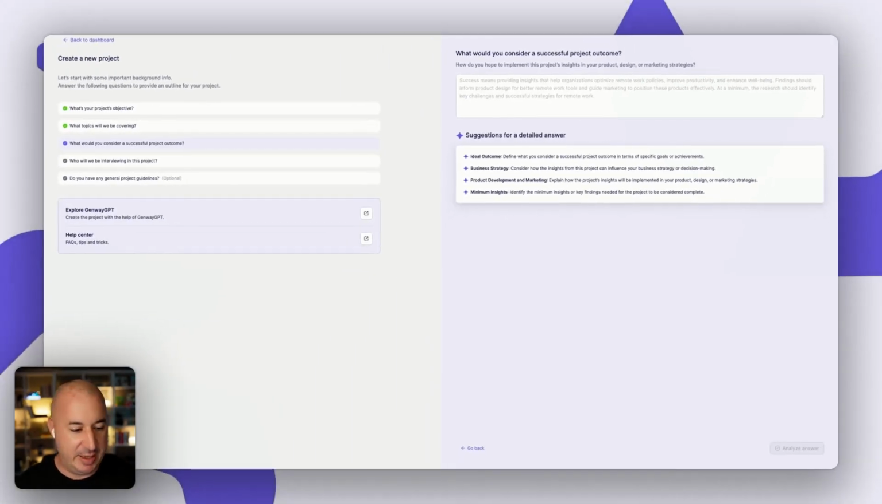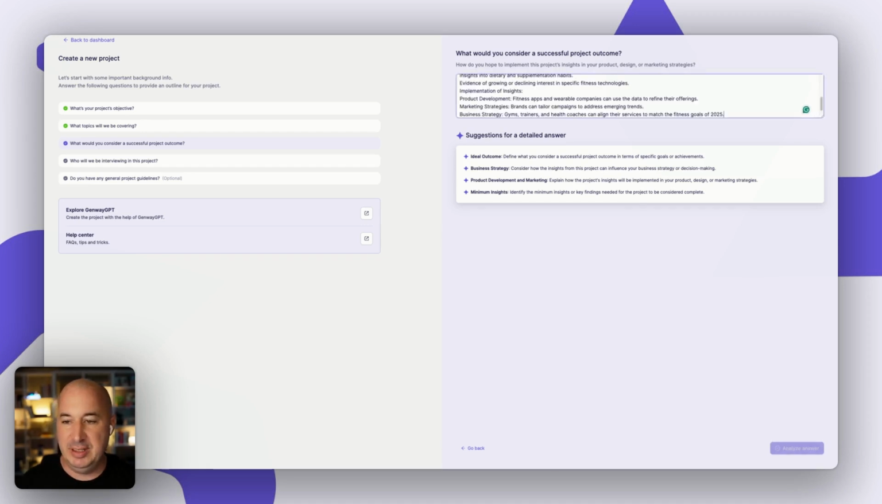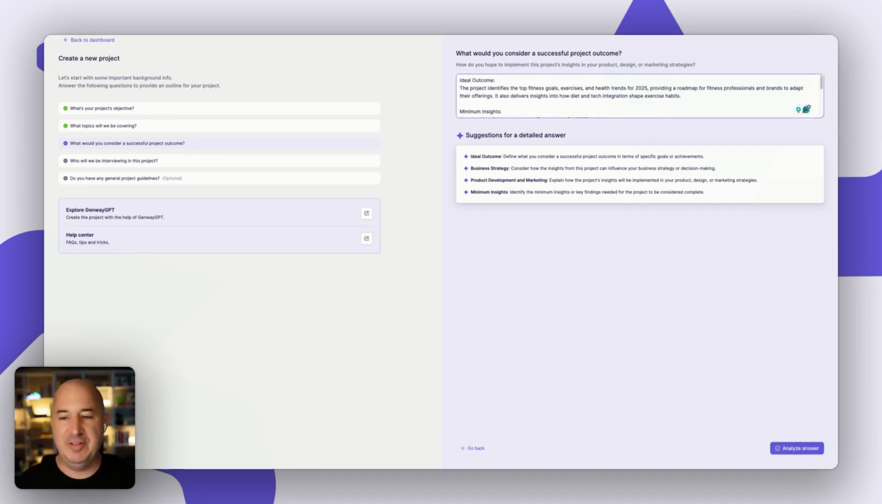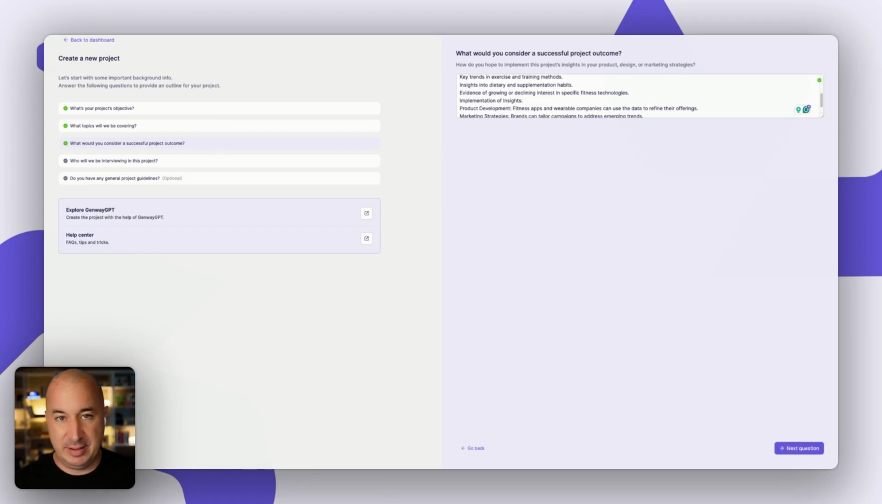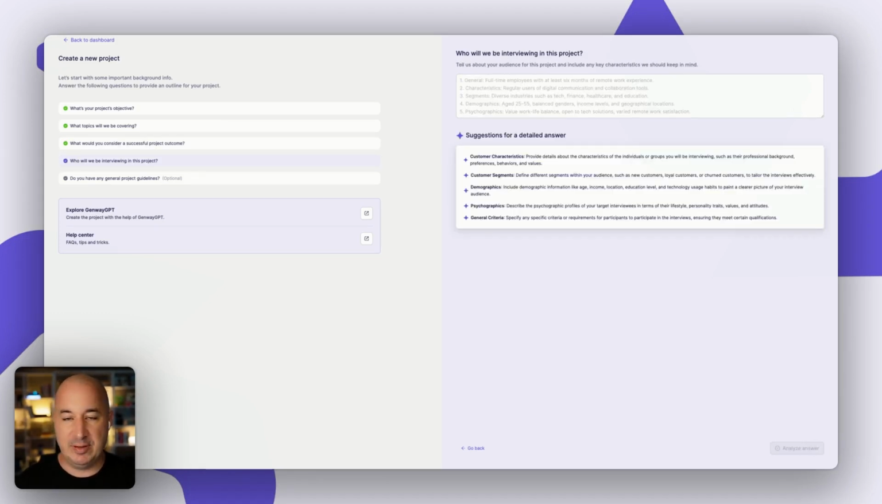So I'm going to again copy and paste all of this information into here. So for example, I'm defining the ideal outcome as identifying top fitness goals, exercises, and health trends for 2025, and the minimum insights I want, the critical insights, ranked list of the most popular fitness goals for 2025, key trends in exercise, and a whole lot more. As always, I'm going to analyze that answer, let the system validate it, and move on to the next question.